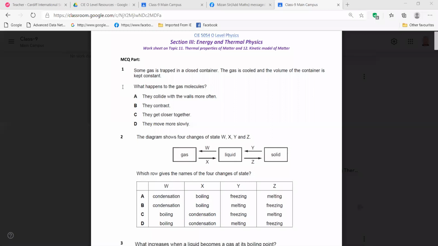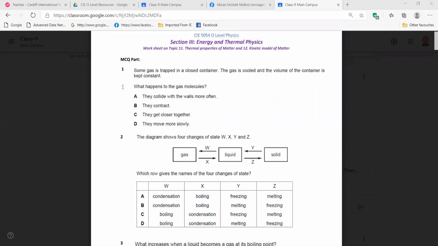Tomorrow? Today, sir. Today you will try, inshallah. And I will upload the mark scheme also, for the MCQ part. You try and check whether your answer is correct or not. That will help you to go faster. Will it be good for you if I upload the mark scheme? Yes, sir.